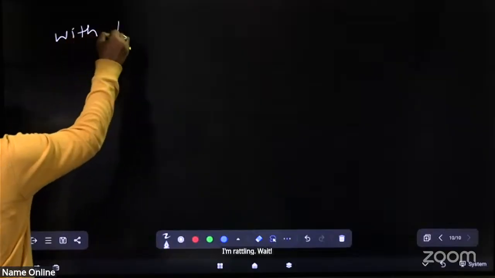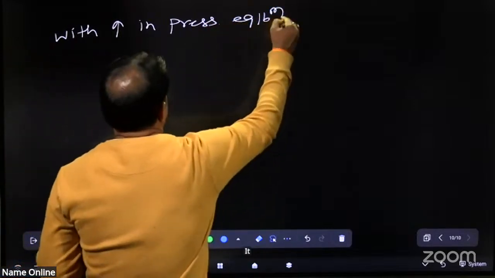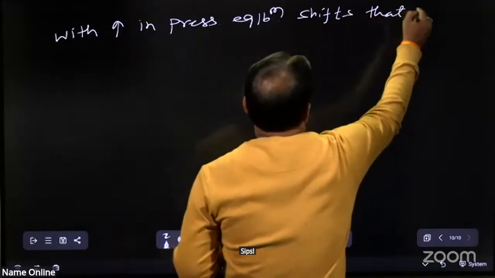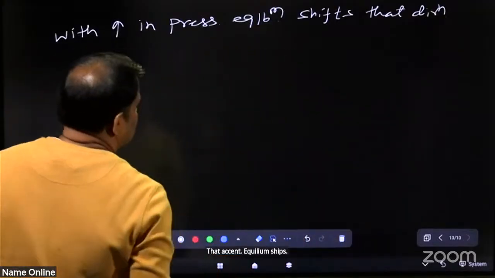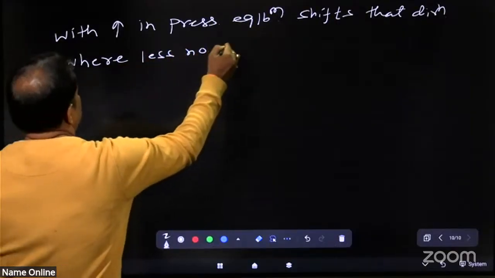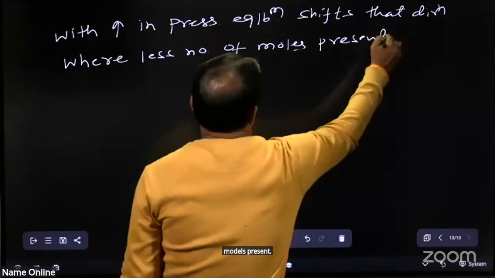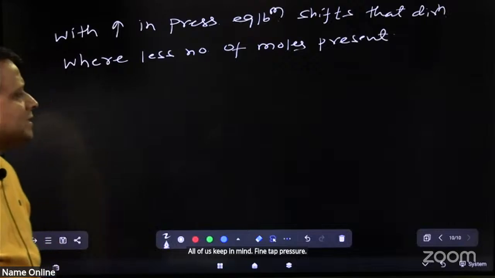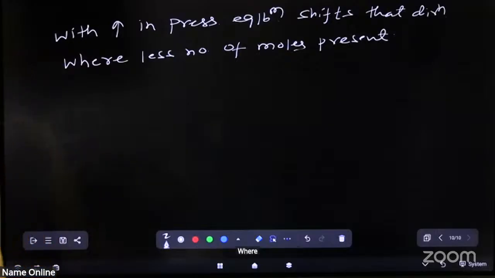With increase in pressure, equilibrium shifts in that direction where less number of moles are present. Always keep in mind this point of pressure.